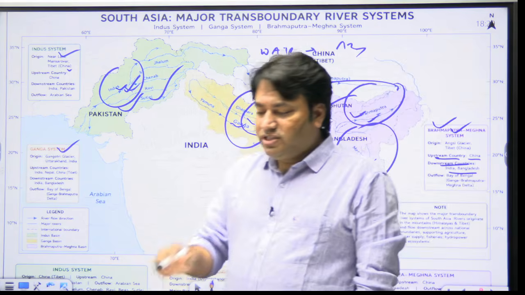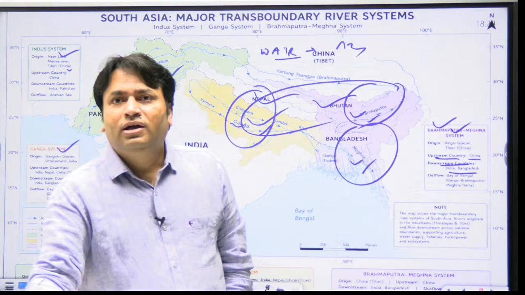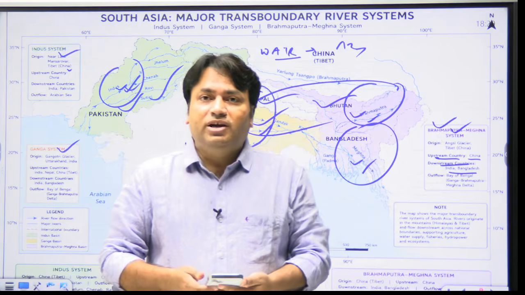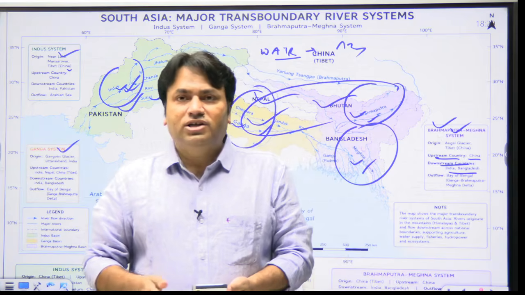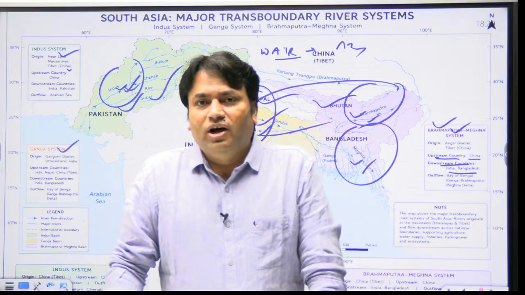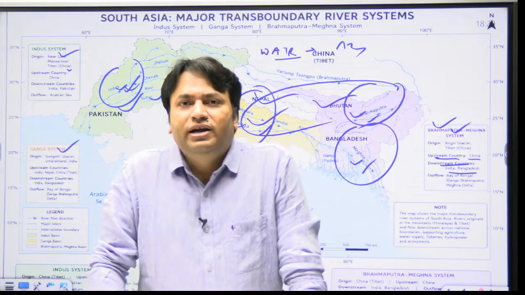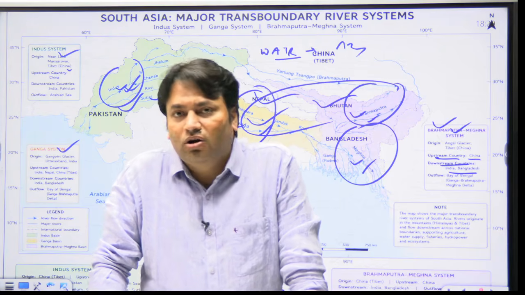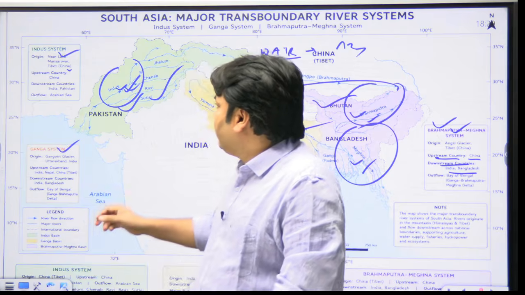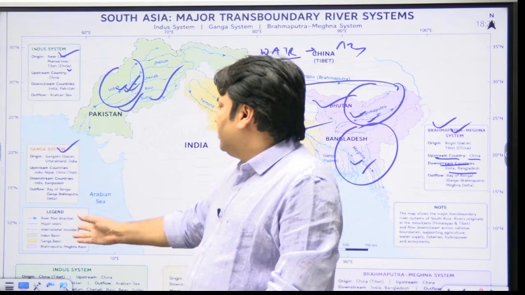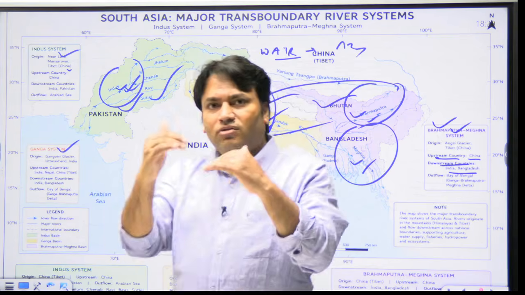So this upstream downstream tension means that an upstream country can alter downstream water availability through dams, through reservoirs and through irrigation diversion, and this creates a classic upstream downstream geographical conflict. So you will see that various nations are involved here, India, Nepal, India, Bangladesh, China. So you will see that there will be a conflict.